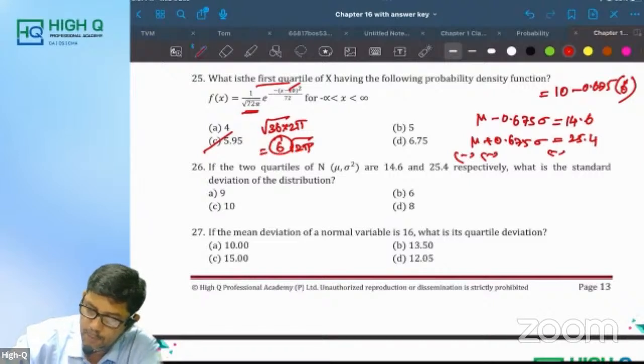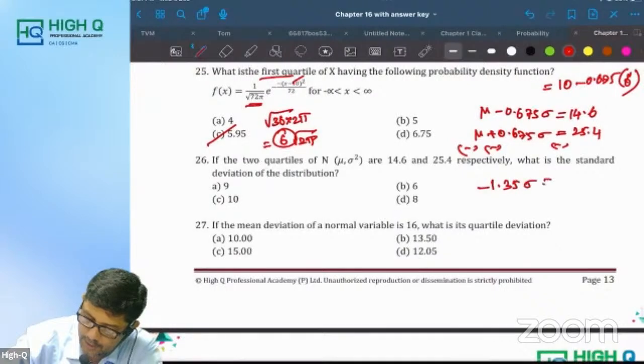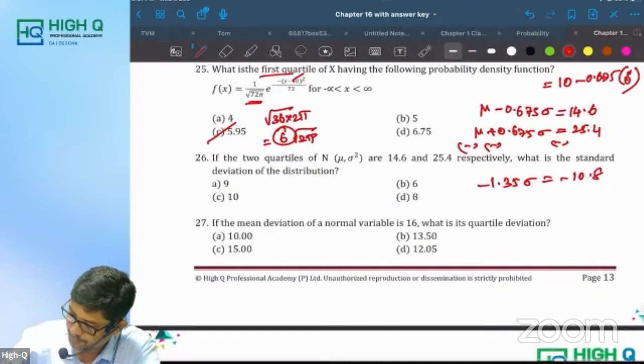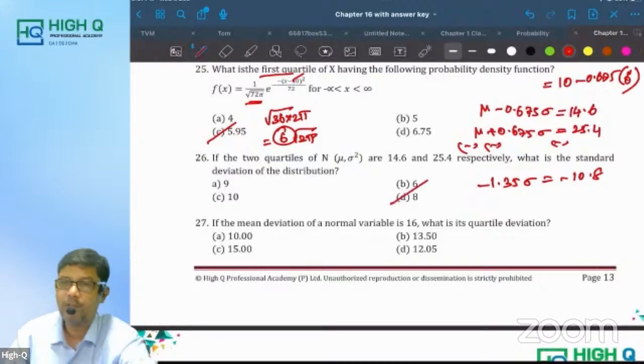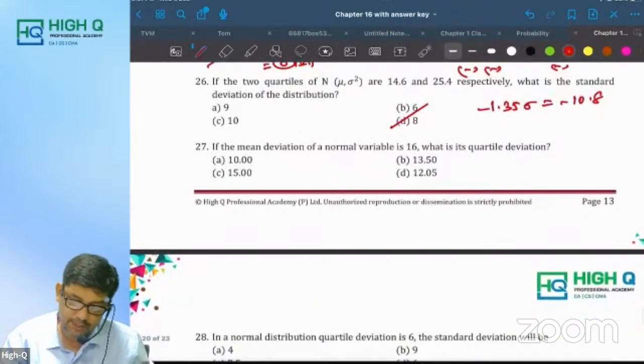Mu gets cancelled. 0.675 plus 0.675 is 1.35. So 1.35 sigma is equal to 25.4 minus 14.6, which is 10.8. So 10.8 divided by 1.35 is 8. How many of you got 8, my dear? Very good.